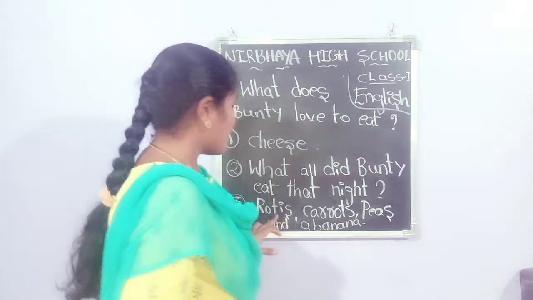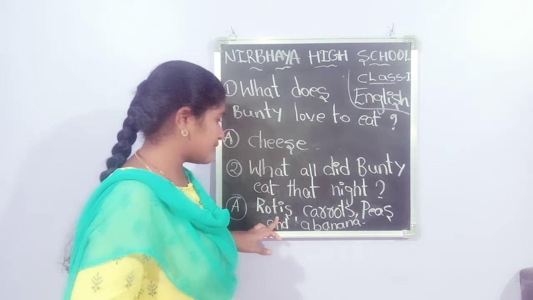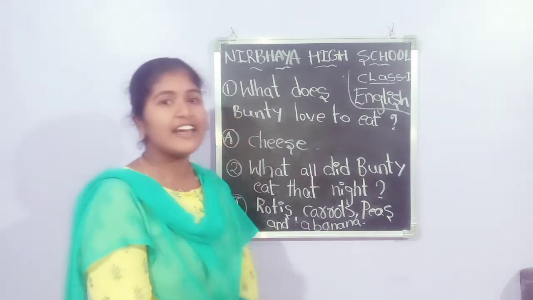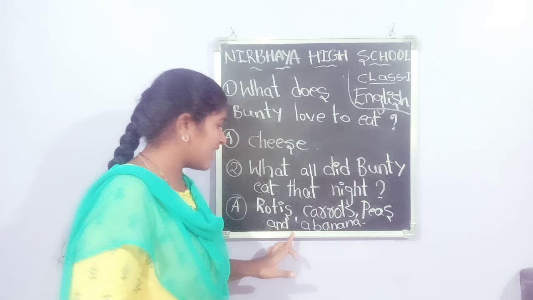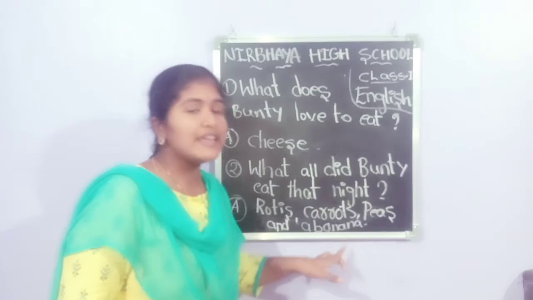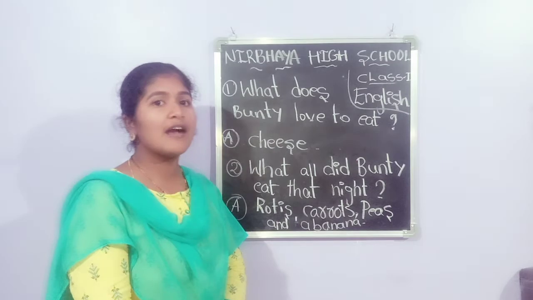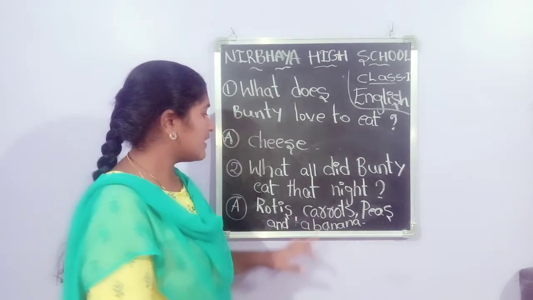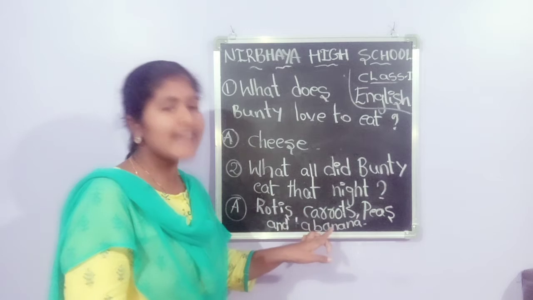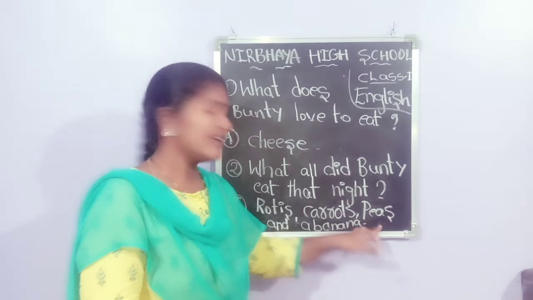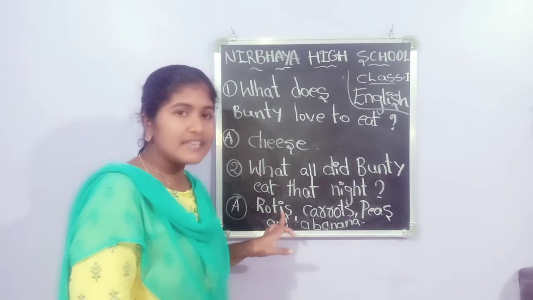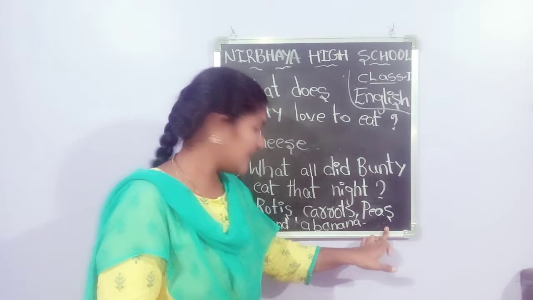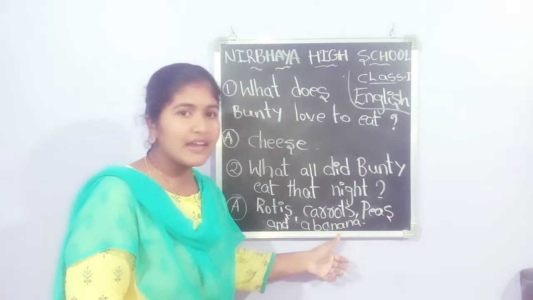He eats rotis, carrots, peas, and a banana. Bunty eats rotis, carrots, peas and a banana.